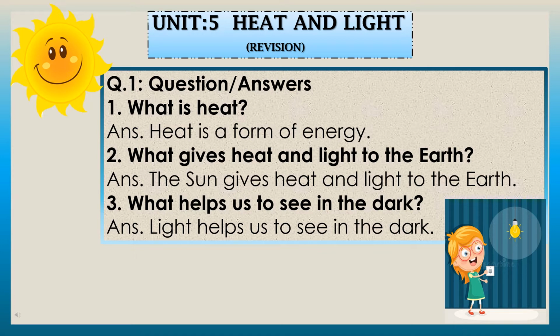Question number 2 is, what gives heat and light to the earth? What is the source of heat and light to the earth, you can say? So the answer is the sun. Yes, the sun gives heat and light to the earth.